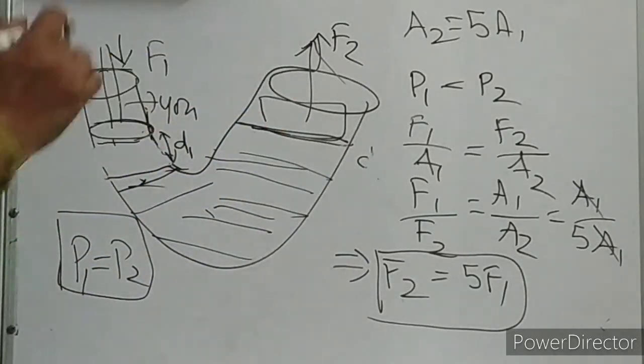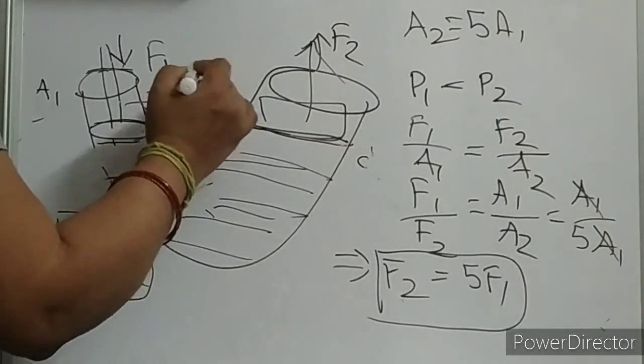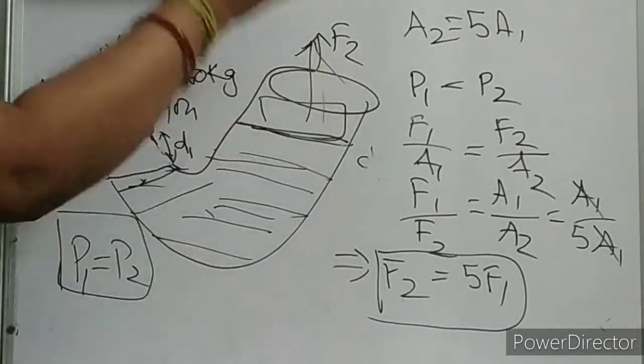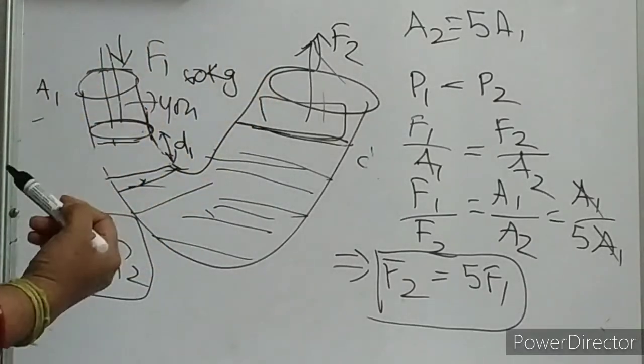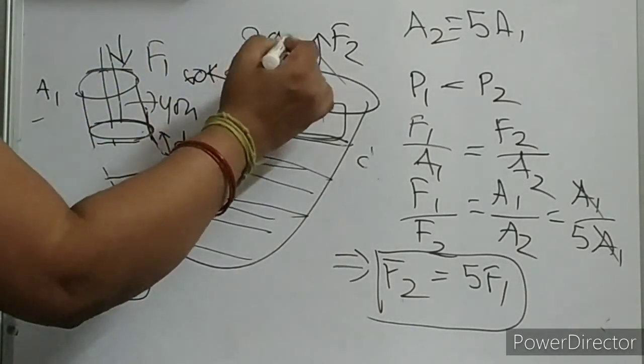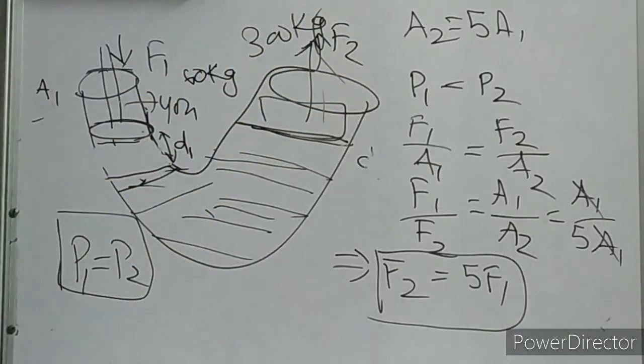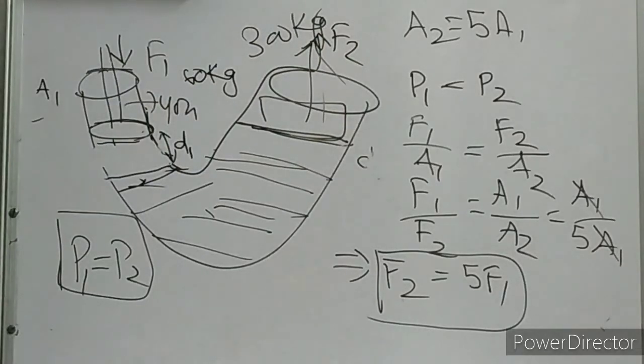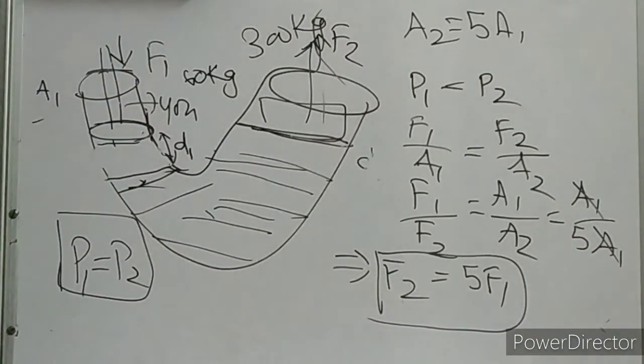What is your weight? Suppose your weight is 60 kg. So how much weight can it lift up? 5 into 60, children, that is 300 kg. Are you getting it now? So you will see this concept in all the garages where they are cleaning the cars. Okay? Next time when you are going to the garage, please have a look. Everywhere you can see this physics.